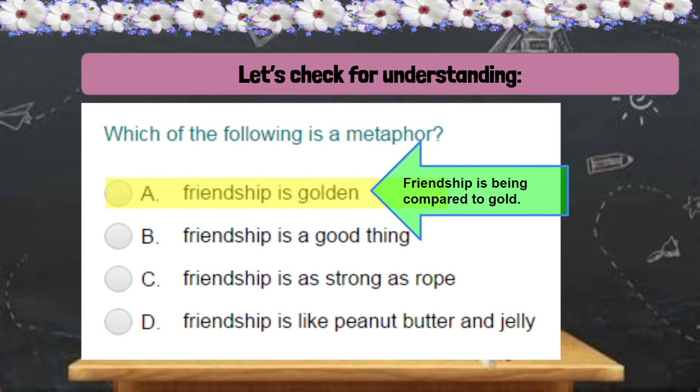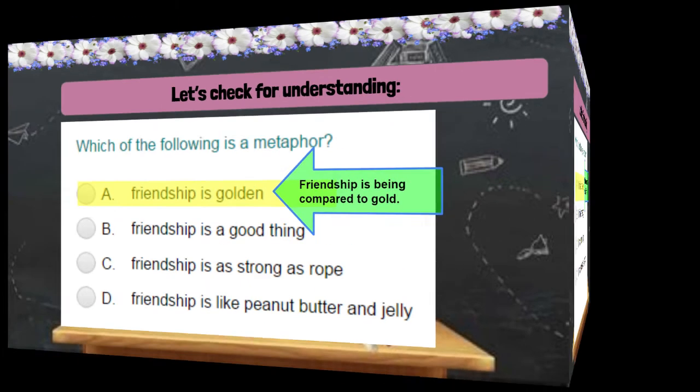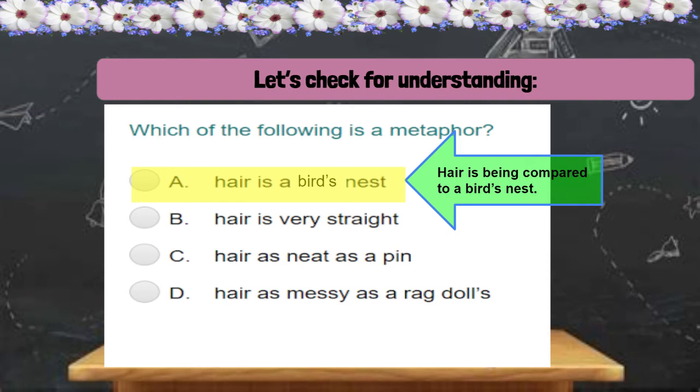Which of the following is a metaphor? Friendship is golden. If you picked this as your answer, you are definitely correct. Friendship is being compared to gold. Hair is a bird's nest. If you picked this as your answer, you are correct again. In this statement, the hair is being compared to the bird's nest.